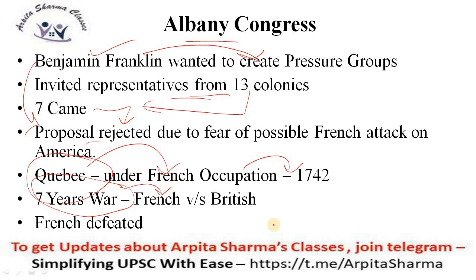So the Seven Years' War, which is very famous, also took place, in which the French stood against the British, similar to the Carnatic Wars in India. At the same time, Carnatic Wars were taking place in India, right? So Carnatic Wars in India and Seven Years' War in America took place. The result was that the French were defeated.